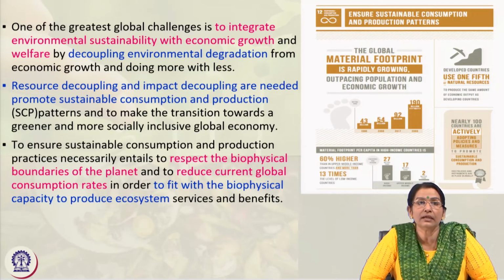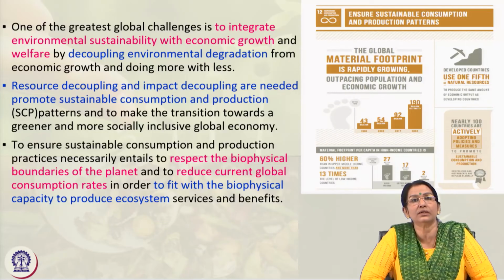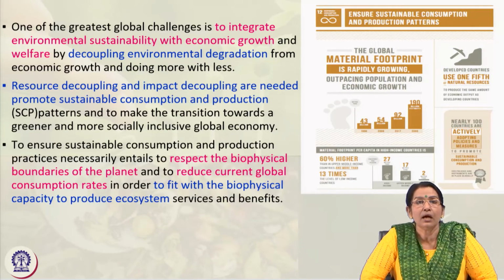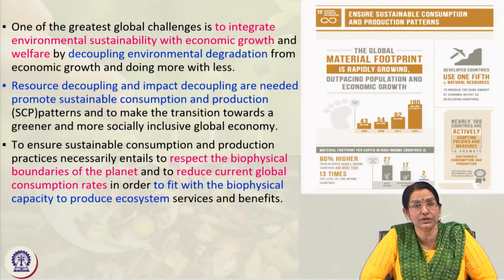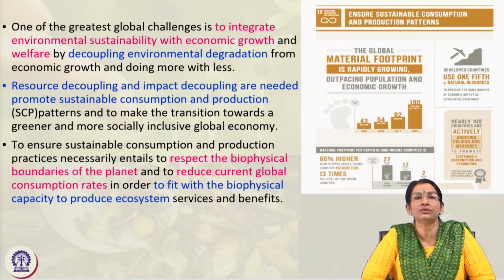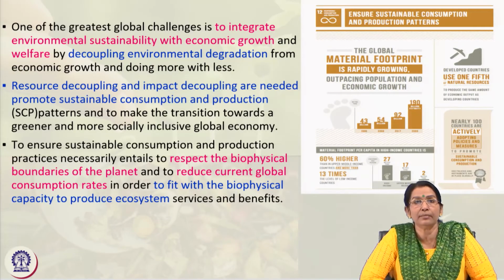Here another thing is how to respect the biophysical boundaries of the planet and reduce the current global consumption rates. Instead of deforestation we should adopt the habit of afforestation and proforestation, to fit in with the biophysical capacity to produce an ecosystem which is more healthy and beneficial.